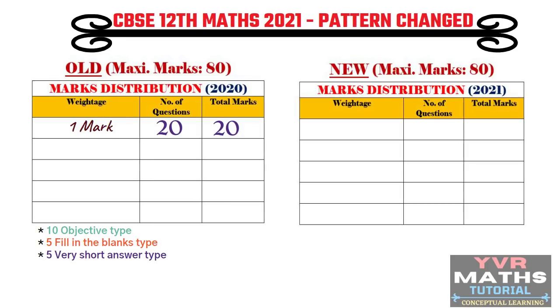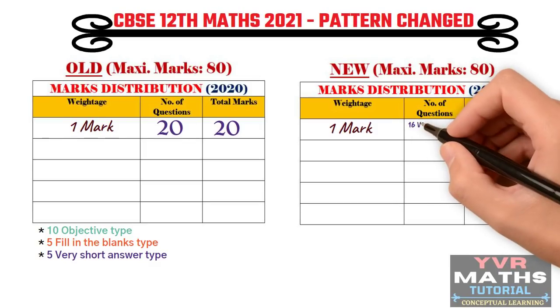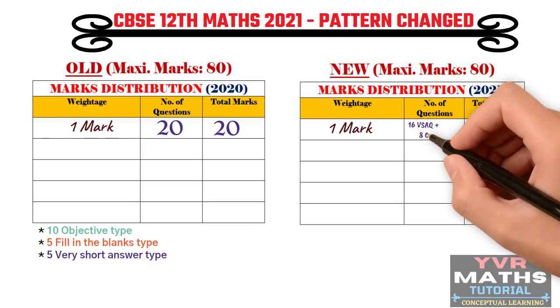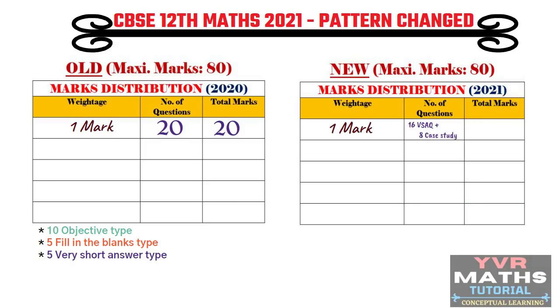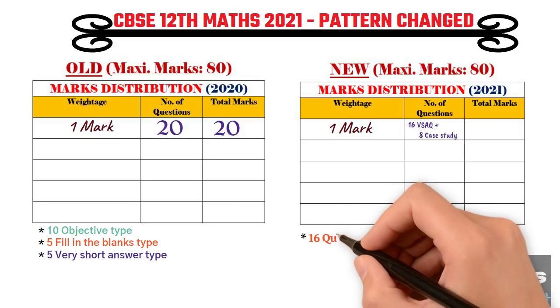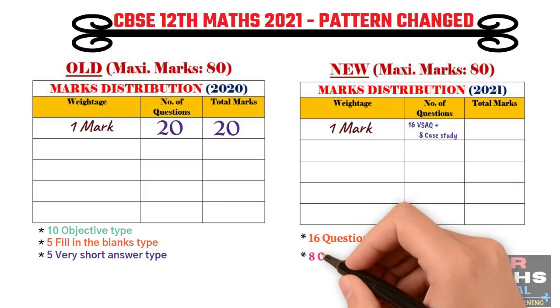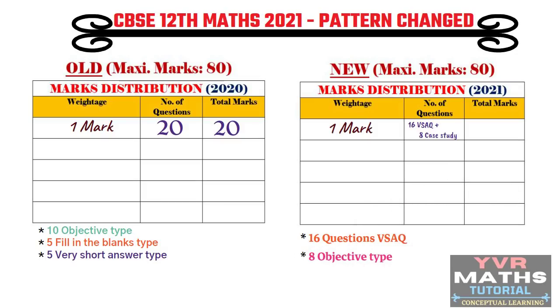In the new pattern also, we have 1 mark questions. But this time we have 16 very short answer type questions and 8 objective type questions. But these 8 questions are not purely objective type; they are case study questions. I will give you detailed information about these case study questions in a separate video. Each question carries 1 mark, so 16 very short answer type questions and 8 case study questions, total 24 questions, 24 marks.